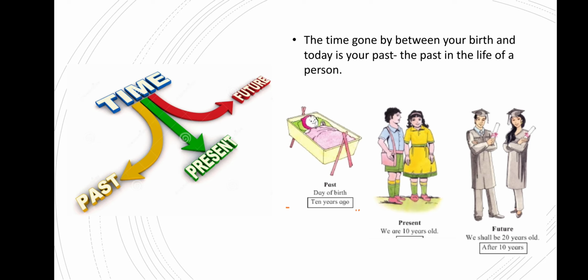Let's refer to that time diagram again. It shows you the time: past, present, and future. And here a picture is given from your textbook. The time gone by between your birth and today is the past in the life of a person. Try to understand. You can see the picture there.